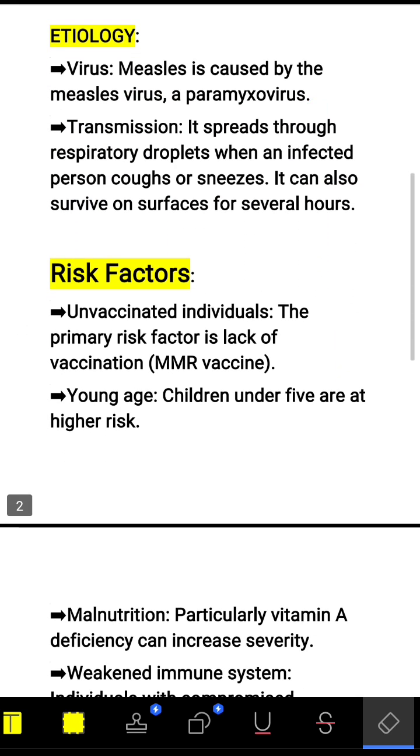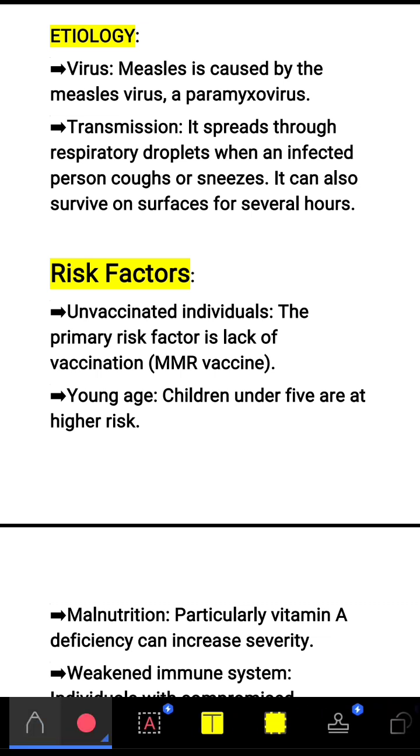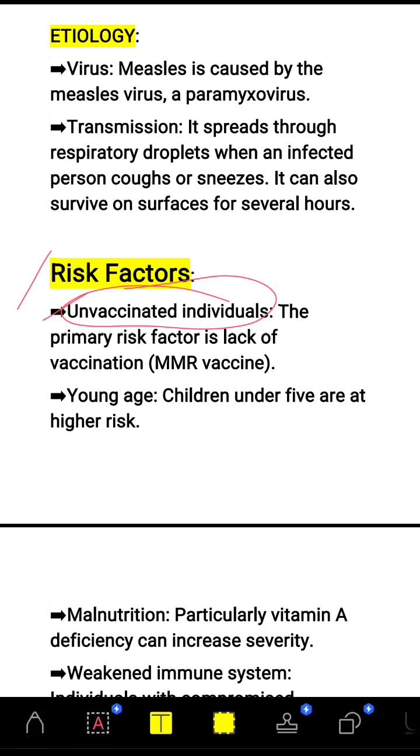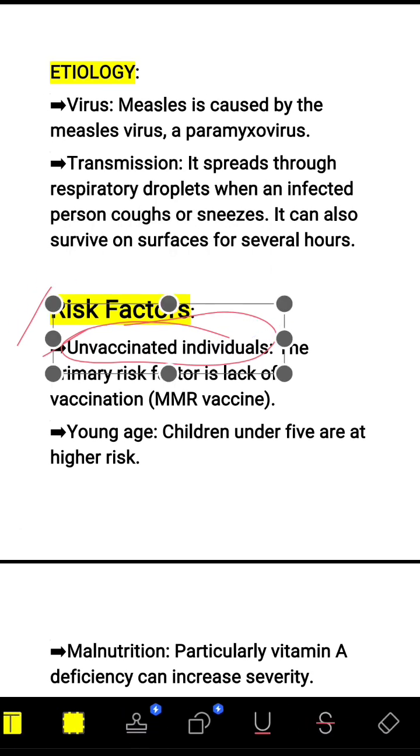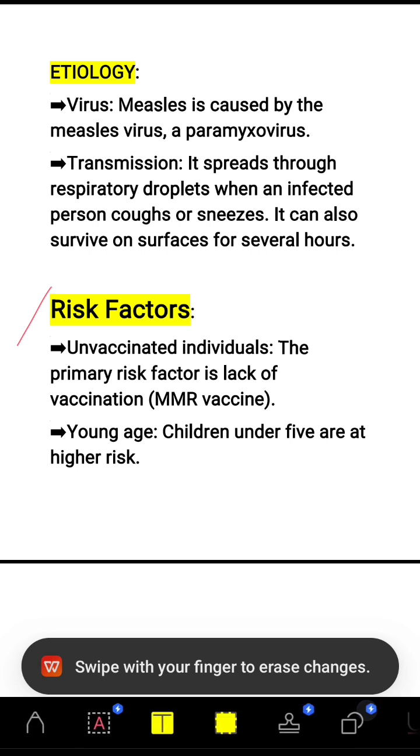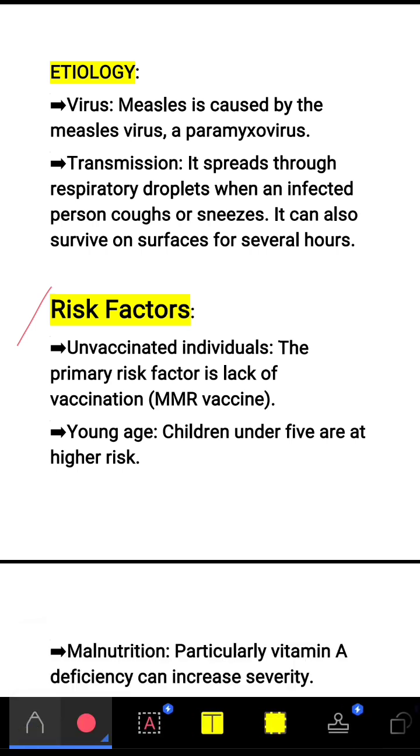Next we'll see the risk factors. We'll see how persons may get infected with measles. The first risk factor is unvaccinated individuals. If a person has not taken the vaccination, there are more chances of getting a measles infection. So the primary risk factor is lack of vaccination.